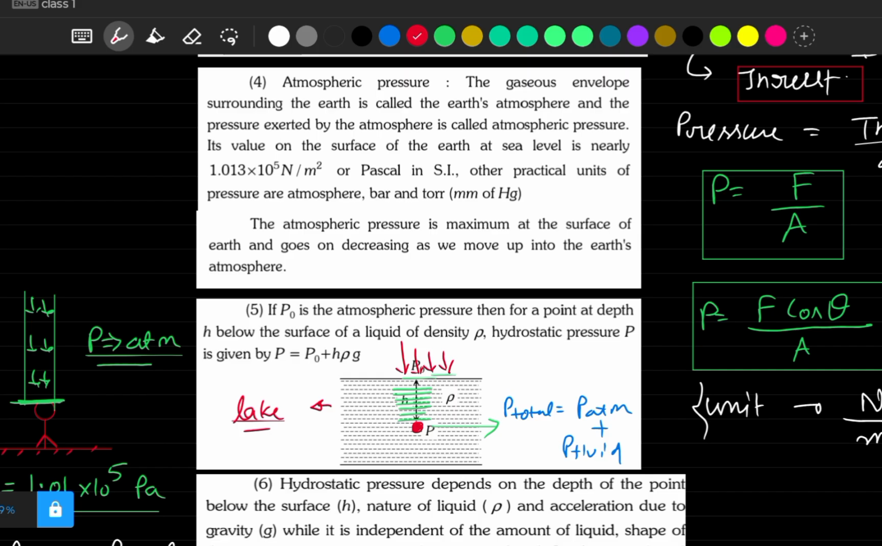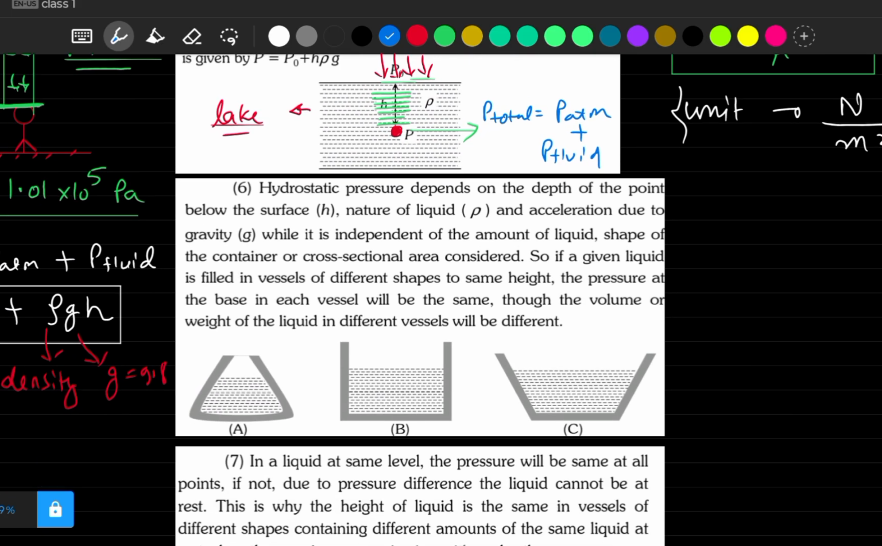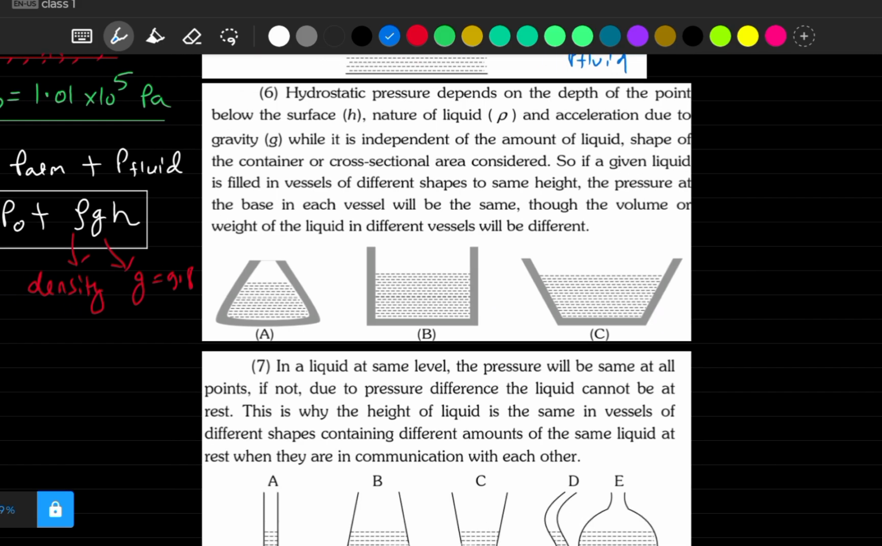Fine. Now there is this point. As you go above the surface of earth, this atmospheric pressure will decrease. If you go above the surface of earth, this atmospheric pressure will decrease. So keep remembering this point. Now let's see this point number 6.